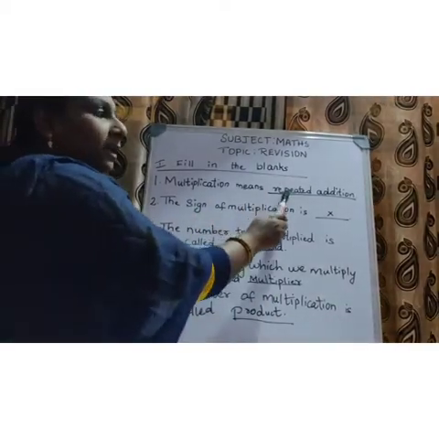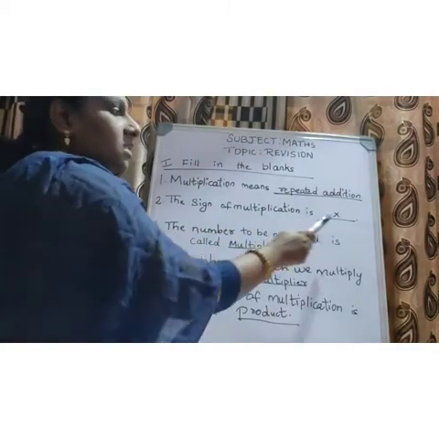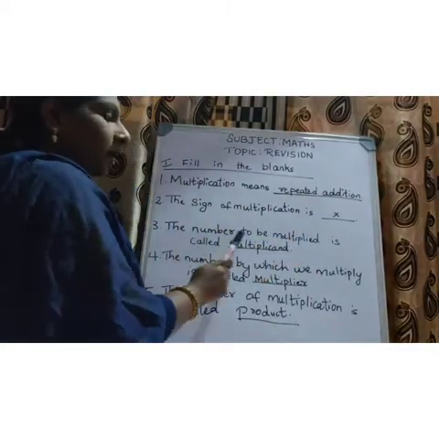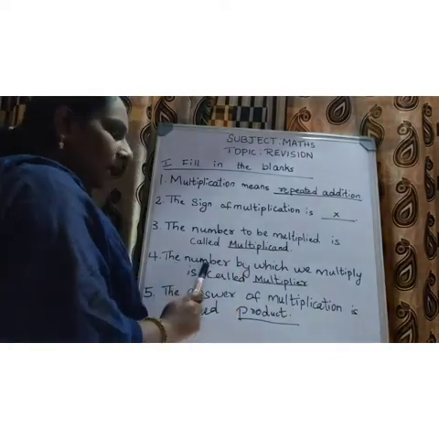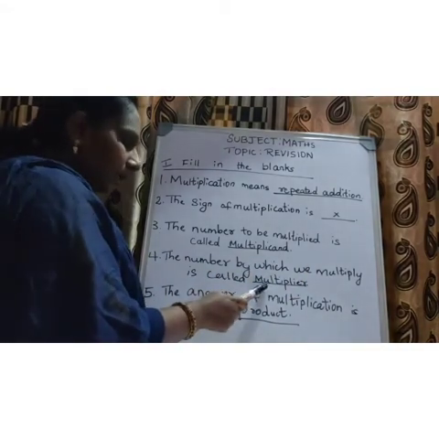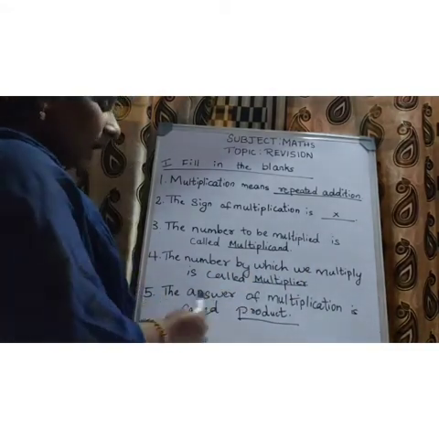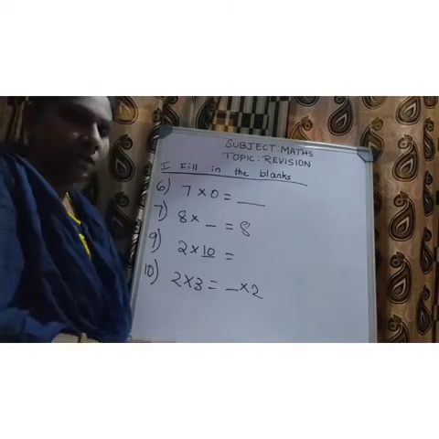Once again we will repeat, children. Multiplication means repeated addition. The sign of multiplication is into. The number to be multiplied is called multiplicand. The number by which we multiply is called multiplier. The answer of multiplication is called product.